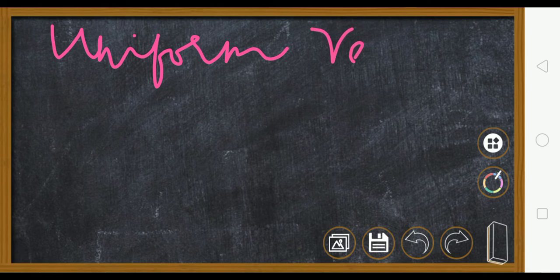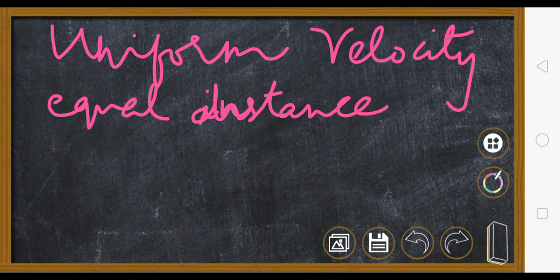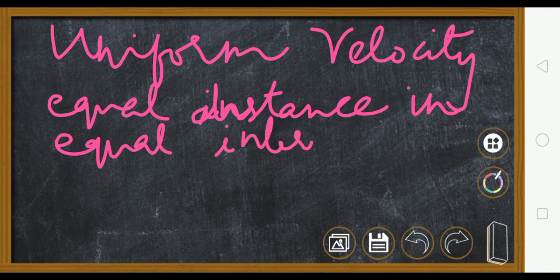Now velocity you have already seen. Now let us see what we mean by uniform velocity. Uniform velocity means if a body travels equal distances in a particular direction in equal intervals of time, the body is said to be moving with a uniform velocity. I'll explain. Uniform velocity: equal distances it is going to travel in equal intervals of time.